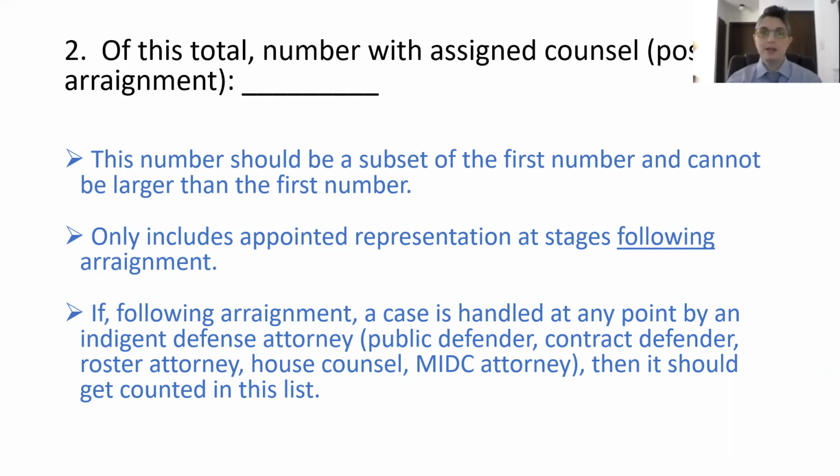So for example, if the total number of filings is 850, and of these 850 cases, 675 were handled at any point by appointed counsel, then the answer to the first question would be 850, and the answer to the second question would be 675.